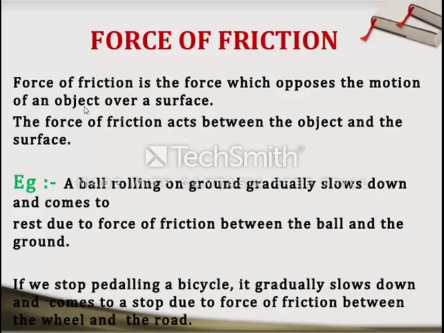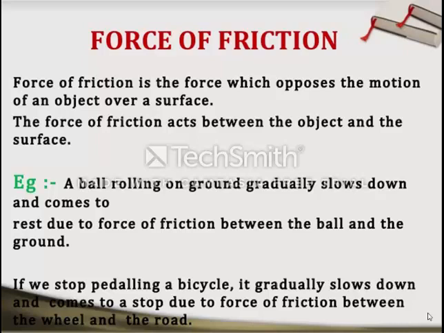Likewise, if we stop pedaling a bicycle, it gradually slows down and comes to a stop. But according to Newton's first law, an object which is in motion will remain in motion until and unless an external force is applied.